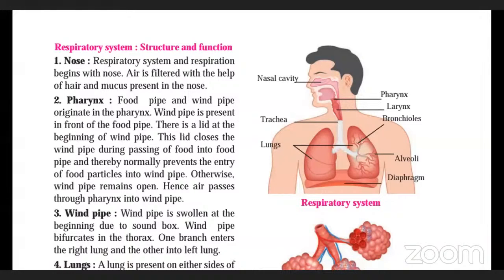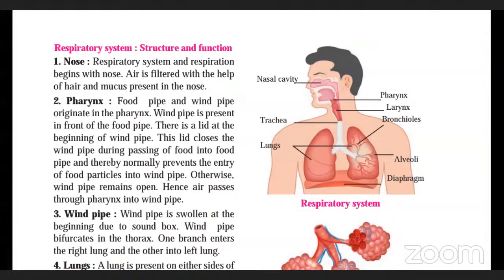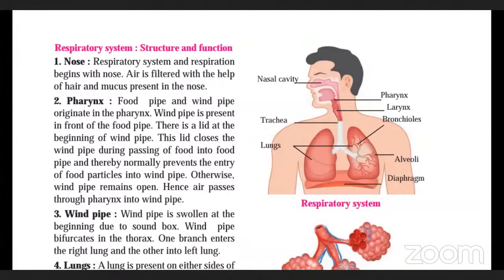So respiration begins with the nose, right? Whatever air we are taking inside, we are taking with the help of the nose, and air is filtered with the help of hair and mucus present inside the nose. Suppose we are walking on the road, we know there are continuous dust particles and small microorganisms.